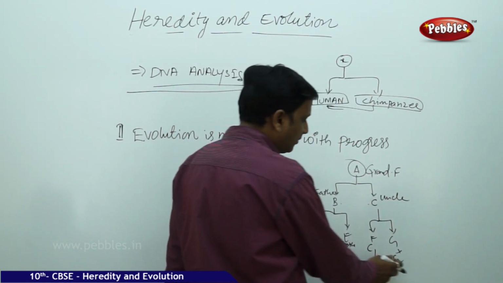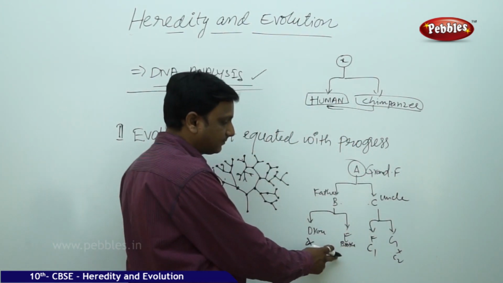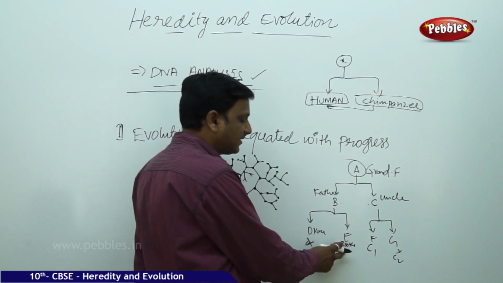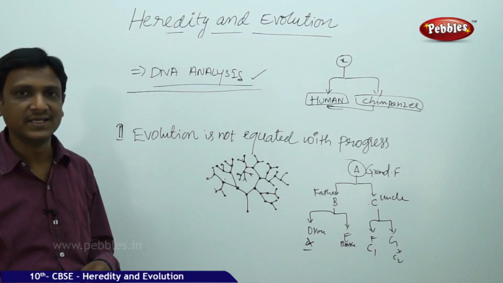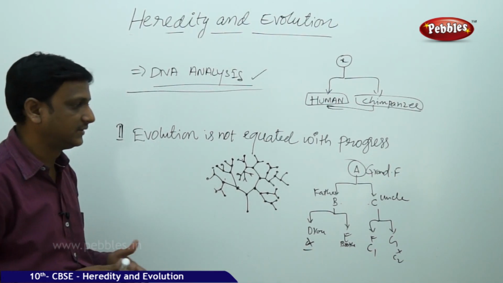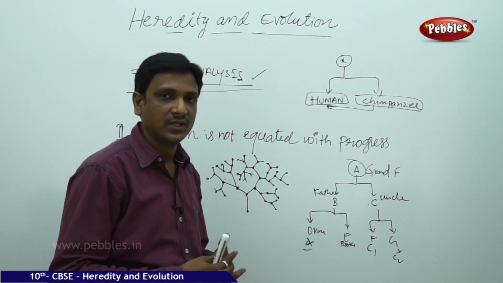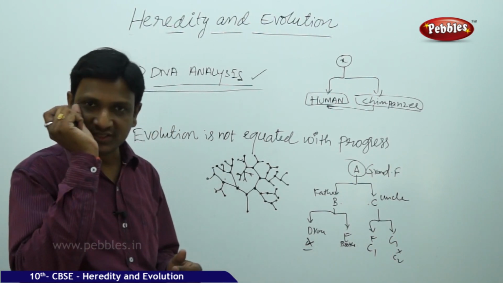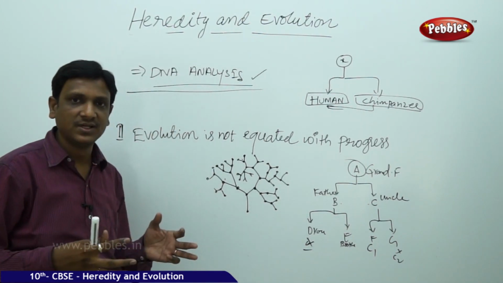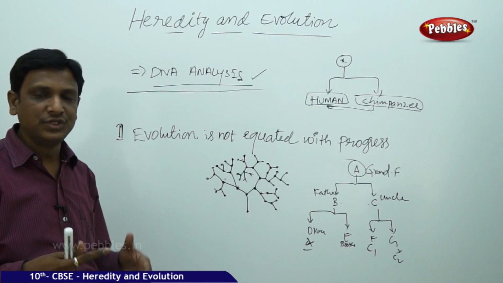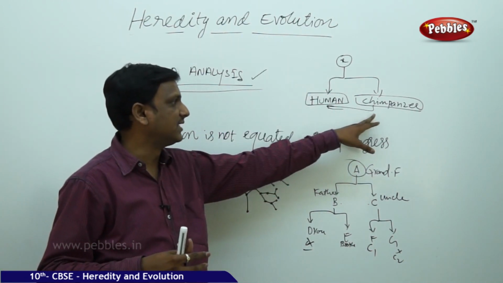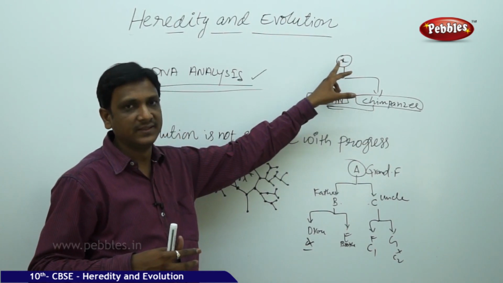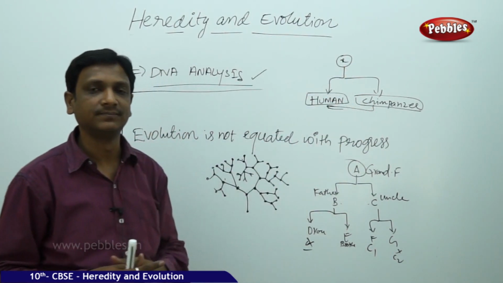So cousin 1, cousin 2 will have more similarities compared to your brother or you. You and your brother will have more similarities compared to that cousin. So in this hierarchy, you will be having more similarities with those which are very close, and with other species which have come from a common ancestor. In this case, humans and chimpanzees have come from a common ancestor. That is the reason why you find more similarities.